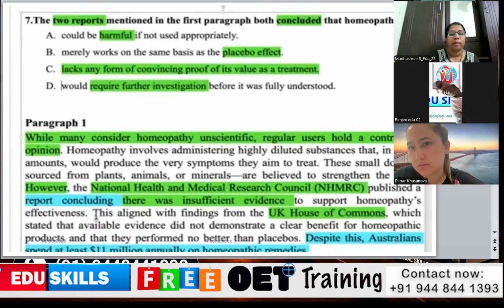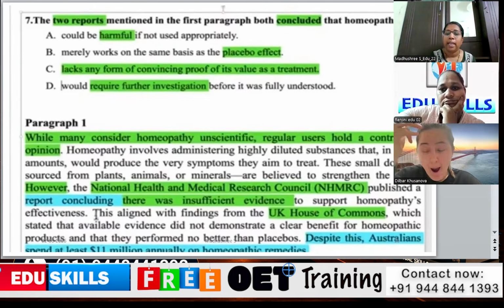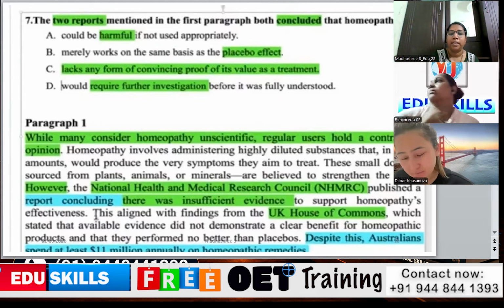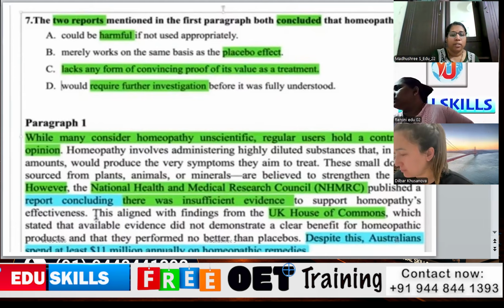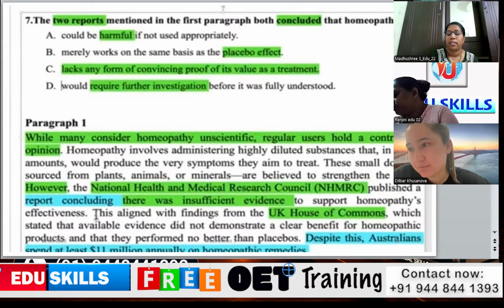So they have published reports concluding there was insufficient evidence to support homeopathy's effectiveness. This aligned with findings from the UK. So along with the NHMRC, the UK House of Commons also stated that available evidence did not demonstrate a clear benefit of homeopathy. So here also they are saying that there is insufficient information on whether it is completely beneficial or not. Okay, so product, and that they performed no better than placebo. Placebo is like a false effect. So they have false information about it.